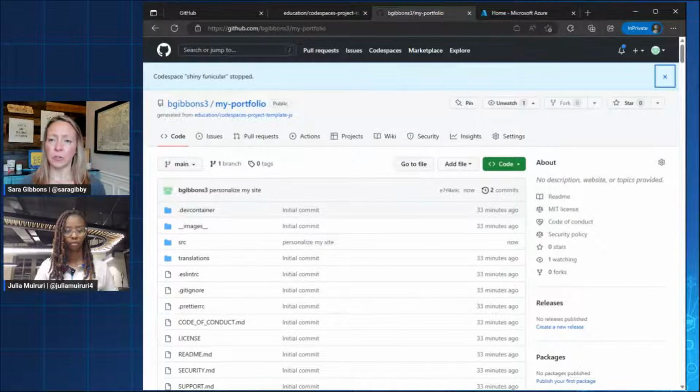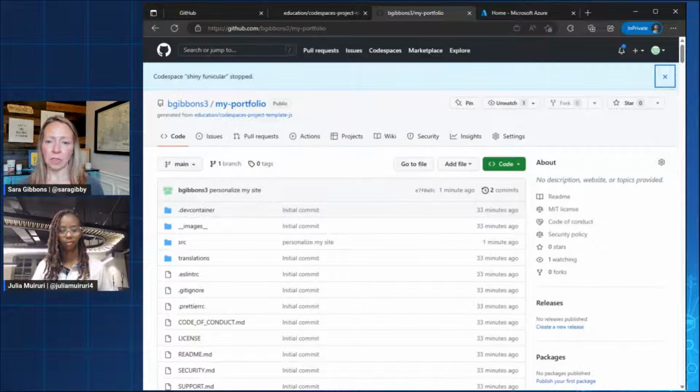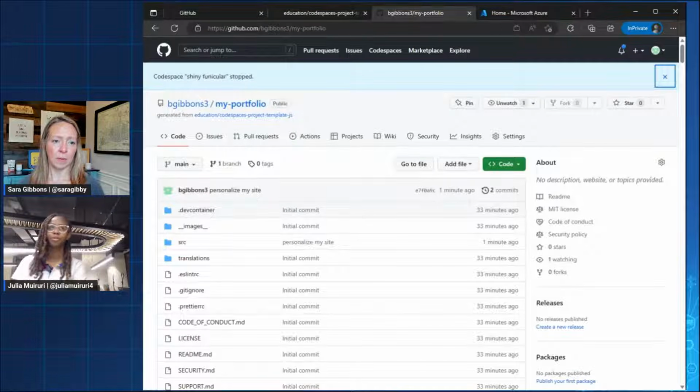I like how you mentioned, Julia, if I have my code space and I'm making changes and maybe I don't want to commit them, right? You think you can stop your code space and it will hold on to that, but it's not using your code space's hours. Do I have that right? You can stop it and it's not eating into your allocated hours you get each month. Is that right? Yeah, I would say you're right on that.